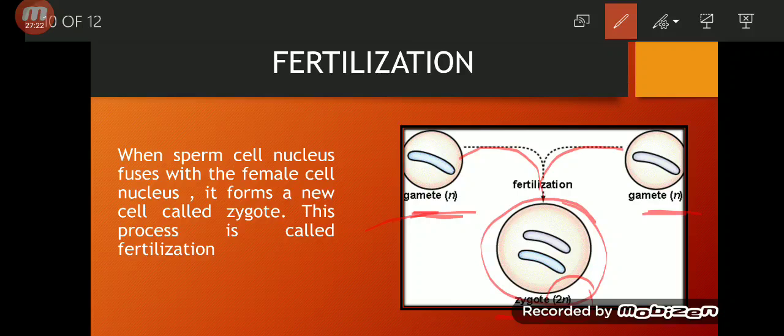Let's imagine that I have told you that you have 46 chromosomes, right? If the gametes were 2n, imagine what will happen. Your mother will give you 46 chromosomes, your father will give you 46 chromosomes. What will be the result?